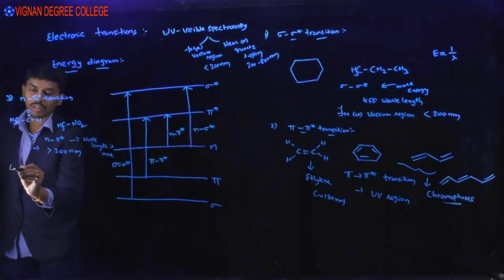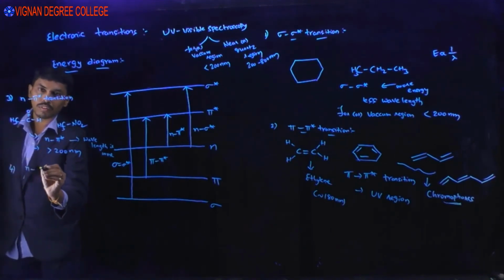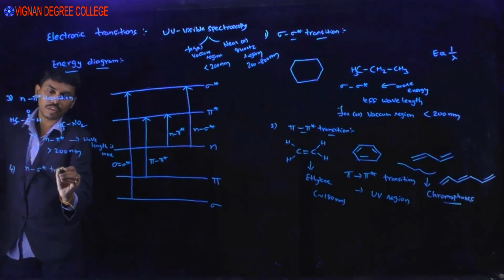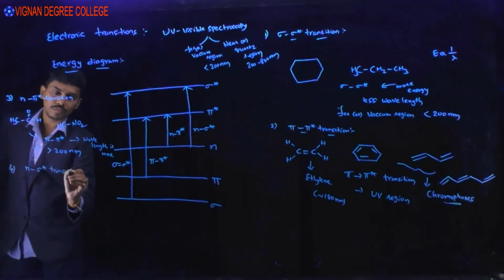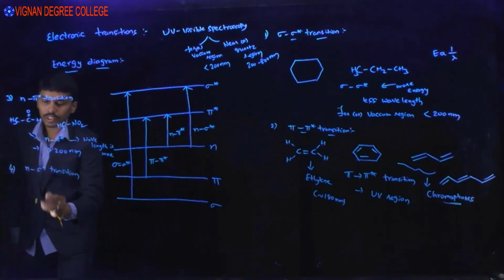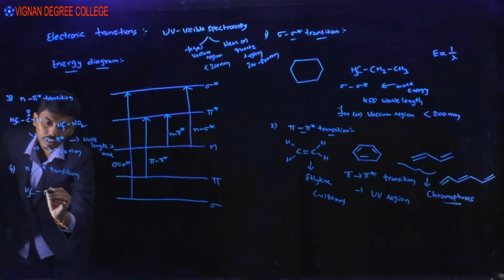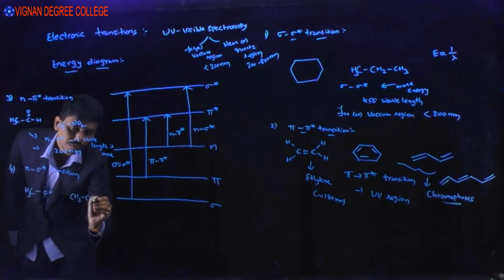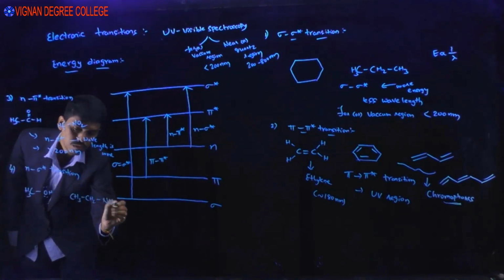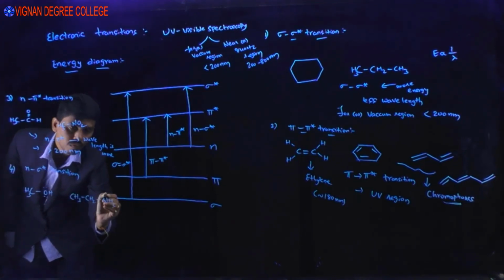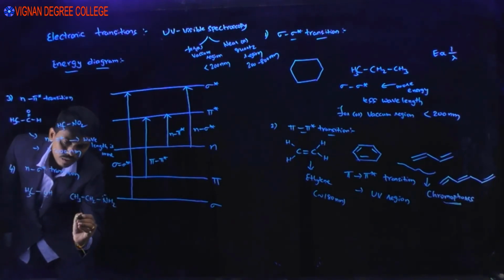Okay. If you see the n to sigma star transition, it occurs in any saturated system having heteroatoms: methanol, ethanolamine, or trimethylamine.